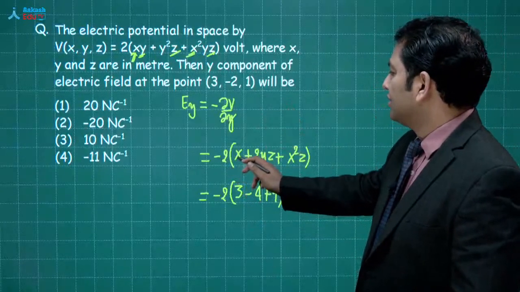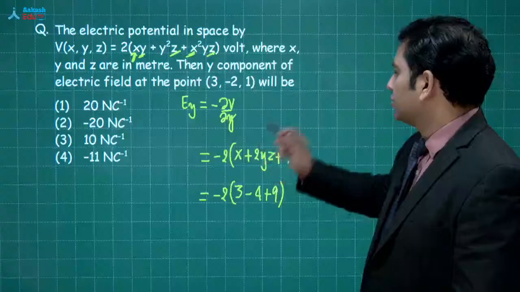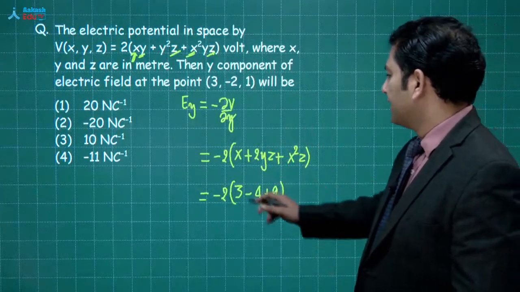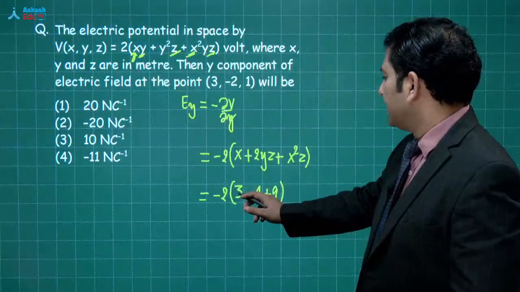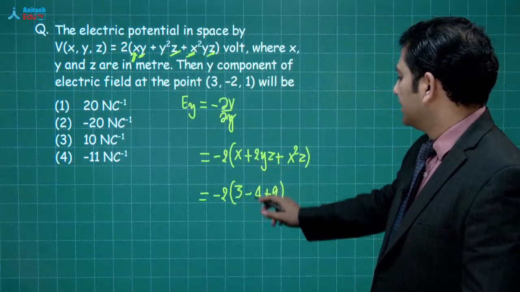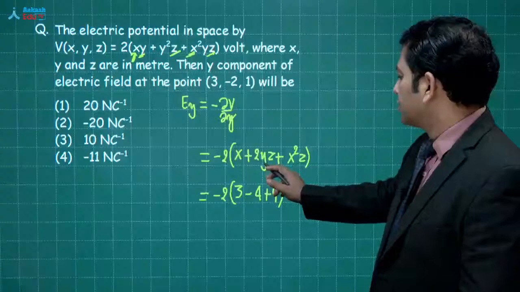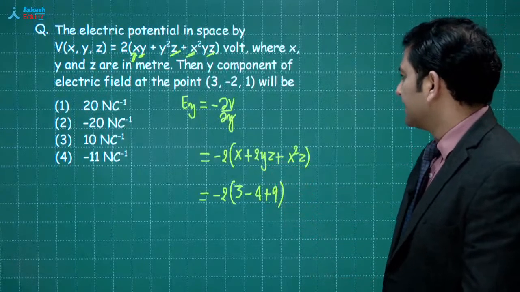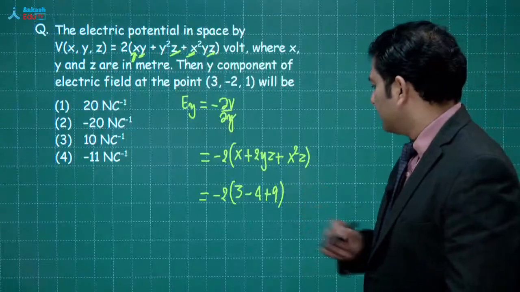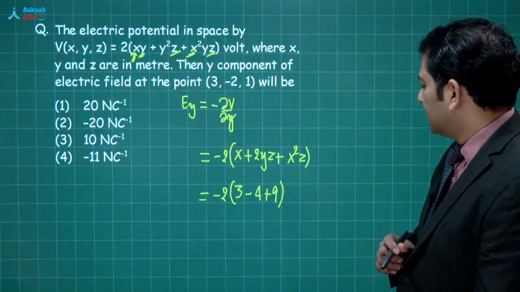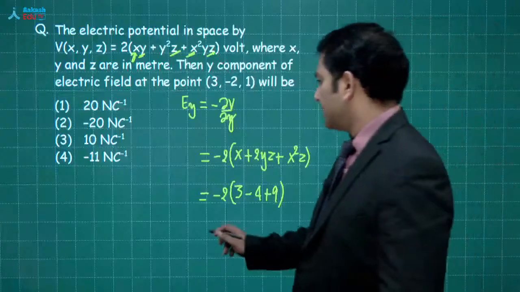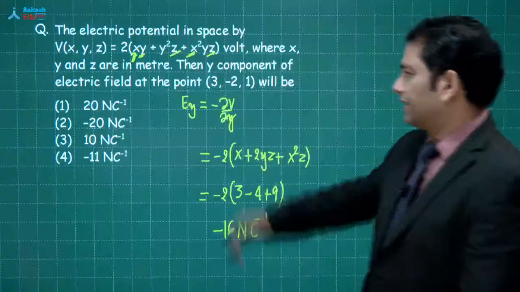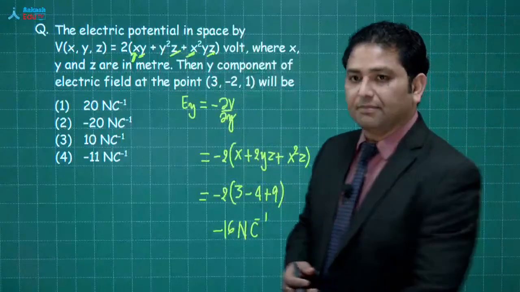So that's 2X, 2YZ plus X square Z. Perfectly fine. X is 3. Y is minus 2. That's minus 4. Z is 1. X square Z. So that's going to be 9. So this will be 12 minus 4 is 8 minus 2. So that comes out to be minus 16 Newton per coulomb. I feel that the option has a mismatch.